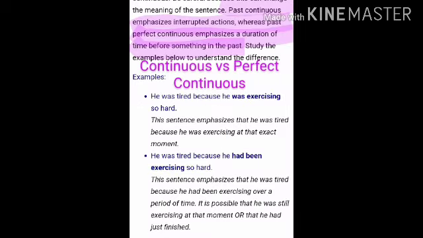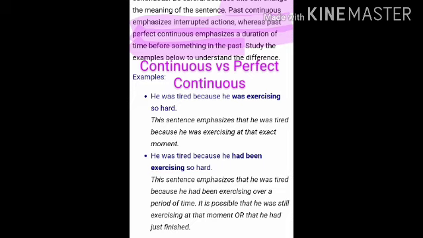Let's move further. Here we have another very important point, that is the difference between continuous tense and perfect continuous tense. Now, let's see the examples. He was tired because he was exercising so hard. So this sentence emphasizes that he was tired because he was exercising at that exact moment, the moment of speaking, or when the speaker saw him.